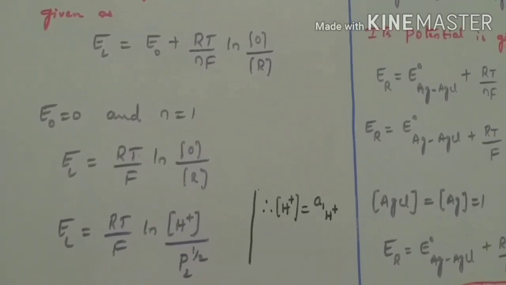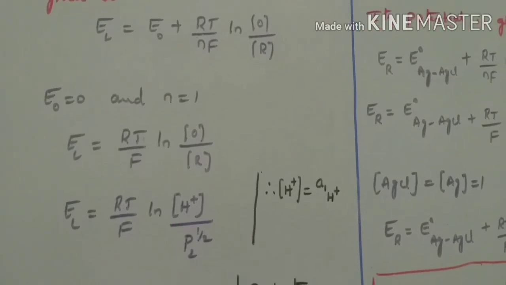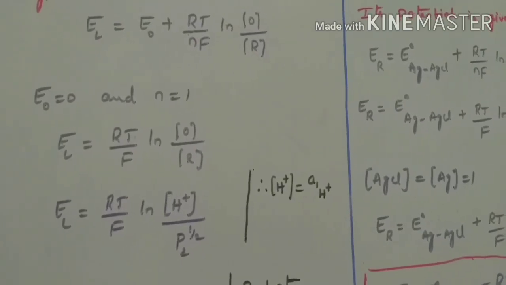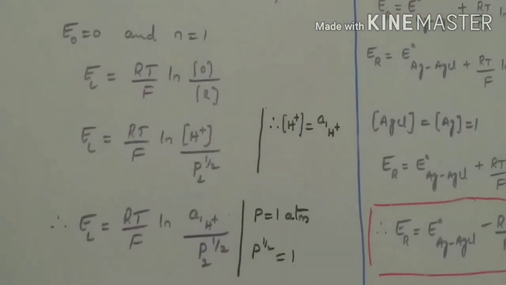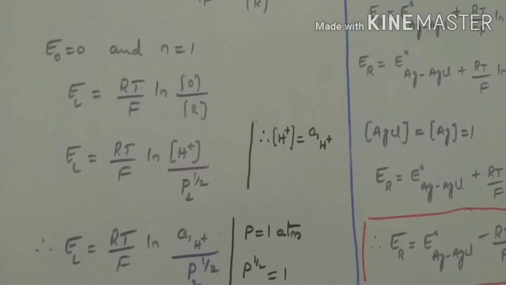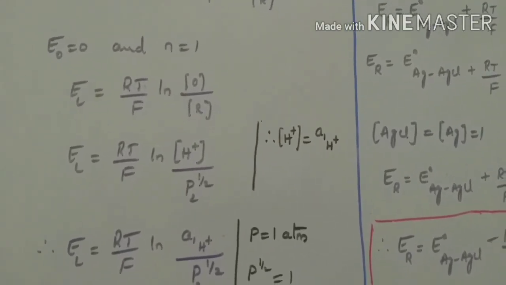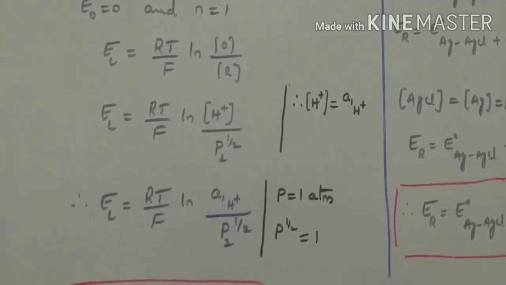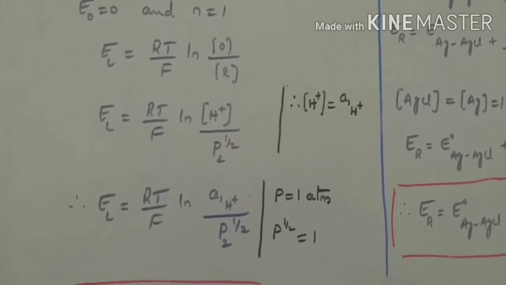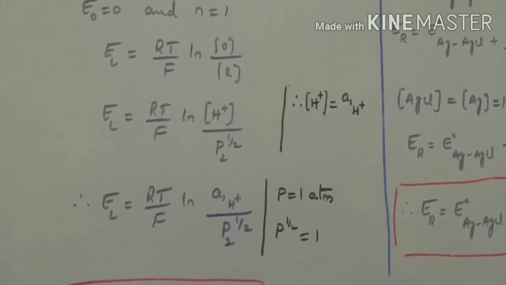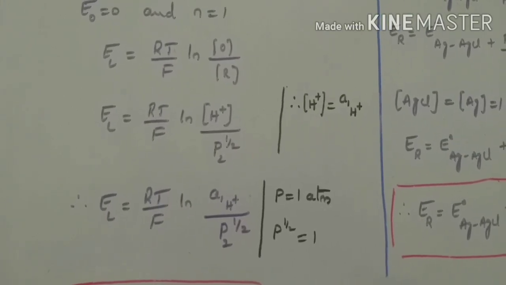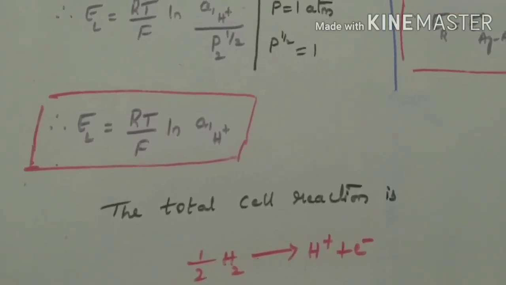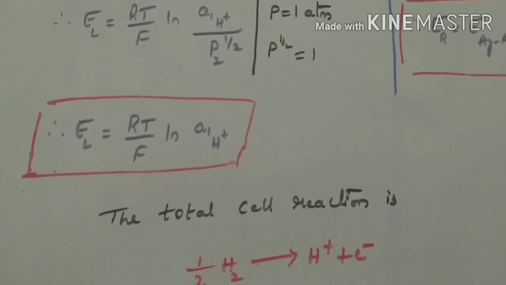So substitute the values of oxidation and reduction in the above equation. We get EL equals RT by F ln concentration of H plus by P2 power half, where the concentration of H plus can also be written in terms of activity, that is, concentration of H plus equals A1 H plus. Then the above equation becomes EL equals RT by F ln A1 H plus by P2 power half. If we consider the pressure as 1 atmosphere, then P power half can be considered as 1. Then the final equation becomes EL equals RT by F ln A1 H plus.